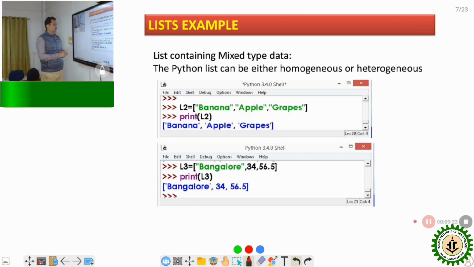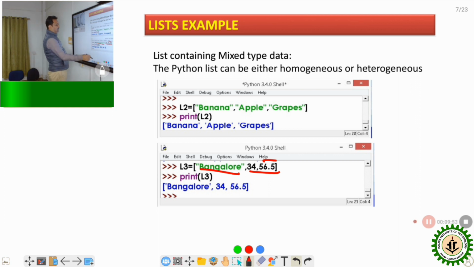Clear? So let me give an example, suppose banana, apple, grapes. If I print this, it gives banana, apple, and grapes. Now in this case, this is a string, this is a string, this one is an integer data type, and this one is a floating data type. So we can access a string, integer, floating, or string at a time.